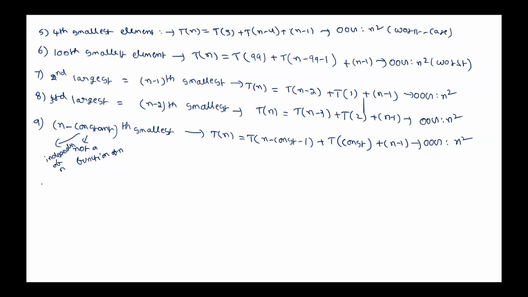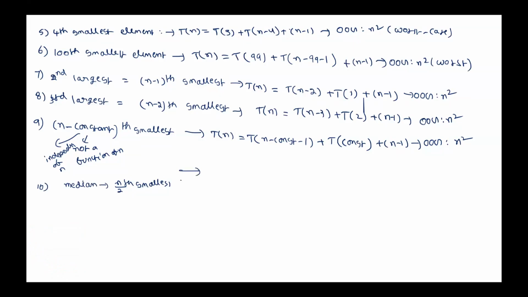Now let us look at the case where every time it takes the median as pivot. Median, that means the n by 2th smallest element, where n is the number of elements. But after partitioning into subarrays, the n value changes. That's why it is better not to write n by 2th smallest element. Now tell me what happens if the median is chosen as pivot element.